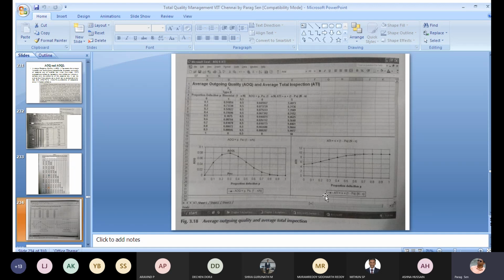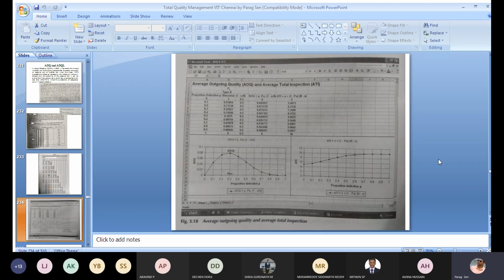And what is the formula for average total inspection? You don't need to derive the formula, just know that the formula for average total inspection is given by small n plus (1 minus PA) within brackets into (capital N minus small n). And you can plot this curve.